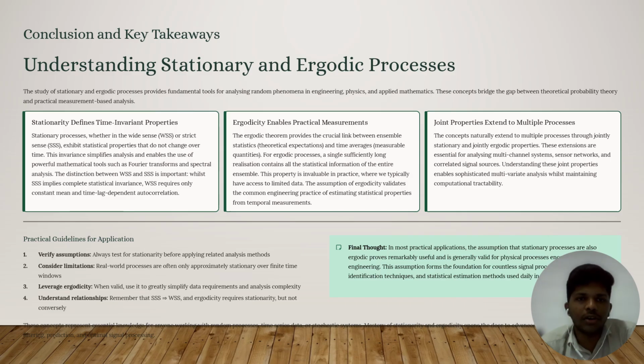And you can see the conclusion and takeaways. Understanding stationary and ergodic processes. You can see that stationarity defines invariant properties, ergodicity enables practical measurement, and joint properties extend to multiple processes. You can also see the practical relevance for applications.